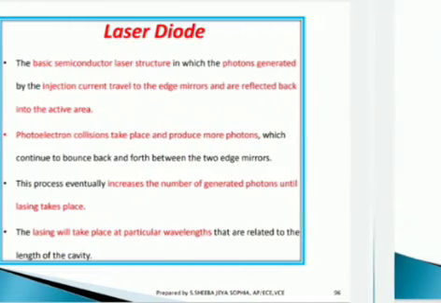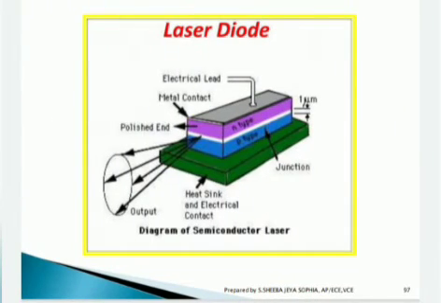You can see the diagrammatic representation of the semiconductor laser, in which the electrical lead metal contact, polished N-type and P-type semiconductors, and the junction separating the semiconductors are clearly noted. Heat sink and electrical contact are also available for removing heat in order to keep the device from getting damaged. Output lines are also depicted.